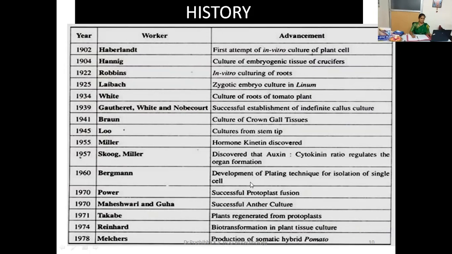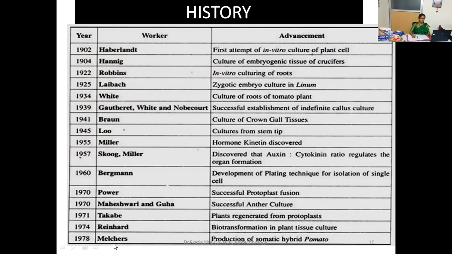In the year 1960, there was a development of a plating technique for isolation of single cells. Then in the year 1970, successfully established the protoplast fusion. Then in the year 1970, Maheshwari and Guha explained the concept of successful anther culture.